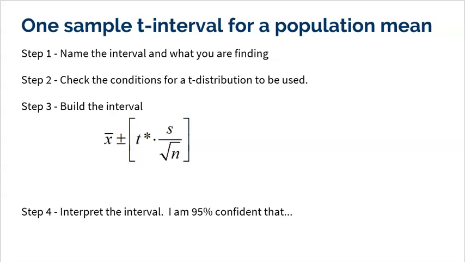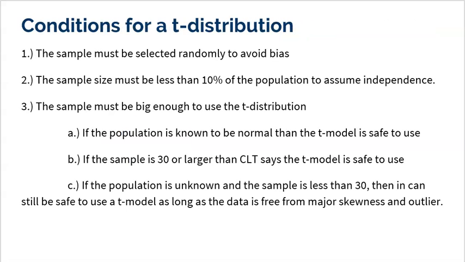Okay, so let's just quickly go over those conditions and then we're going to look at an example here. All right, the sample must be selected randomly to avoid bias. The sample must be less than 10% of the population to assume independence. Come on, we've heard those 2 conditions for how long now? Now, the third condition is the only one that's a little bit new, right? The sample must be big enough to use the T distribution. Usually we say normal model, but now it's the T distribution, the T model.